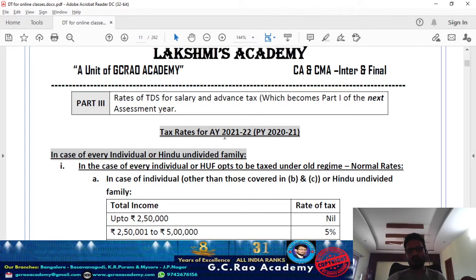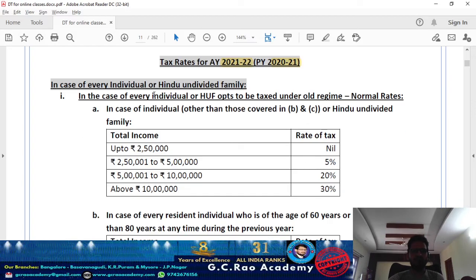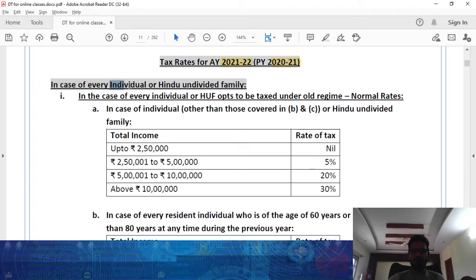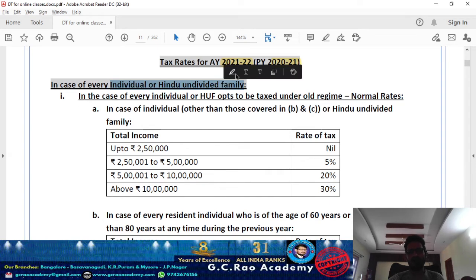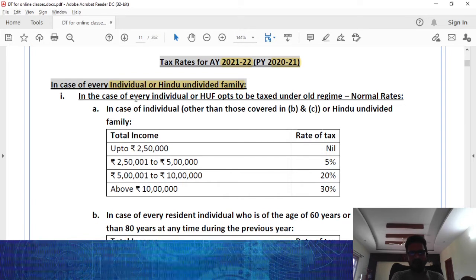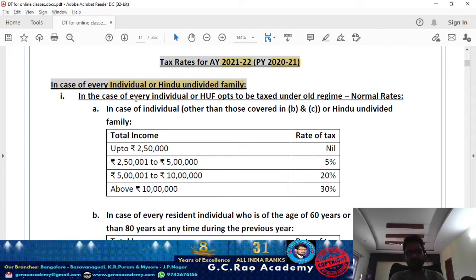These are the tax rates which are applicable for the previous year 2021 or the assessment year 21-22 for the different categories of assessees. Look at the first one: the tax rates applicable to ordinary individuals and the Hindu undivided family. For individuals, the Finance Act 2020 gave two slabs. One is the normal rates of tax. The second is if the individual or HUF opts for concessional rates of tax under section 115BAC. So two ways: when he is not opting for 115BAC and when he is opting for 115BAC.